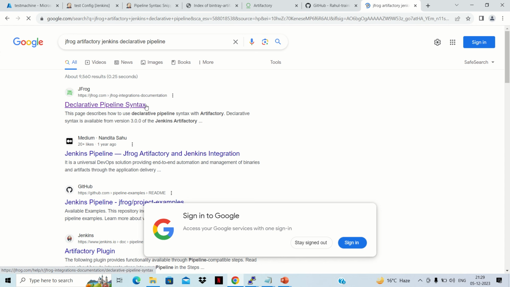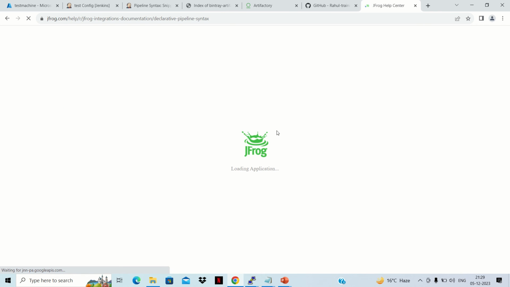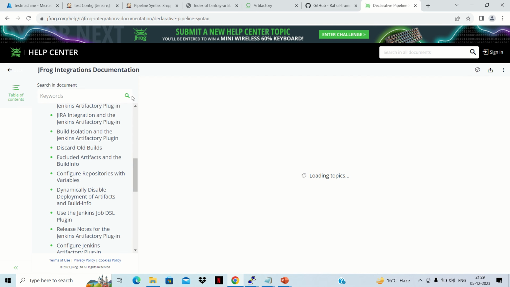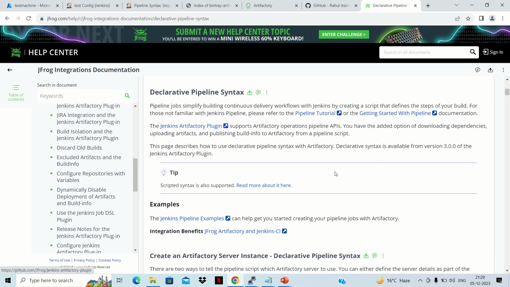Okay, and if we go to the syntax option, it will give us some syntaxes related to Jenkins for JFrog. So it may take some time. It is also a kind of documentation provided from there.